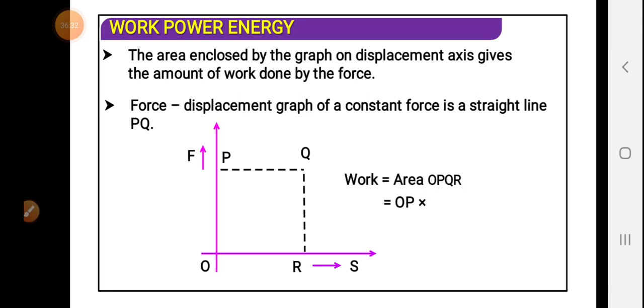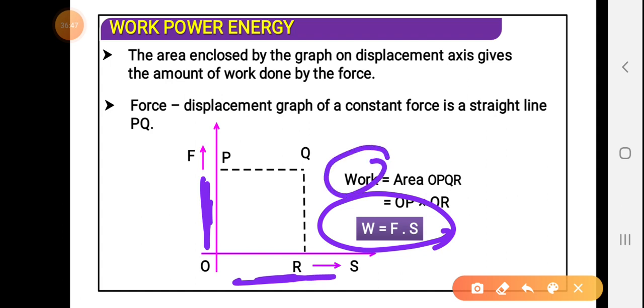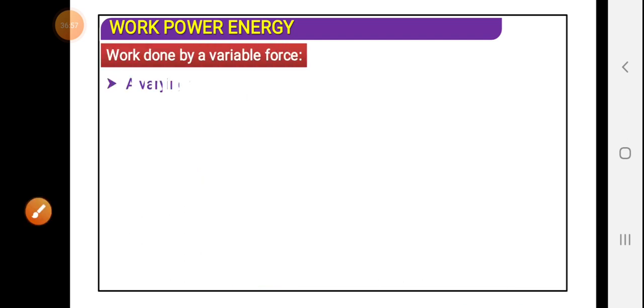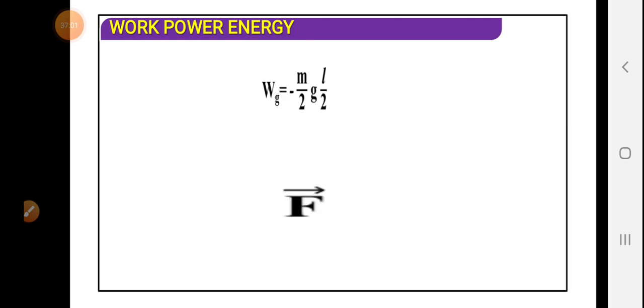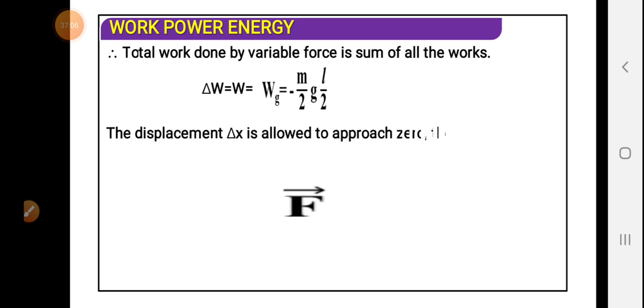If I try to find out the area, we just have to multiply this part and this part, and when we try to find out the work, we get the expression of the work, because work is equal to force into displacement. This is work done by a variable force.